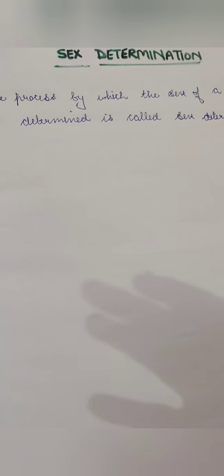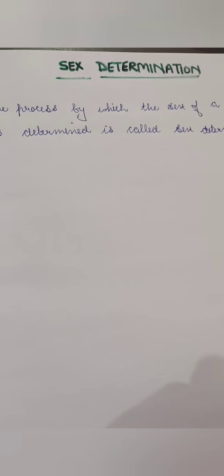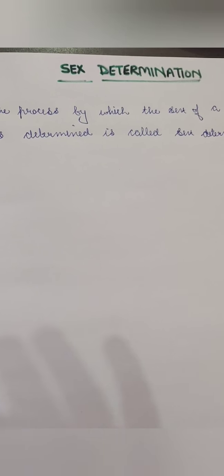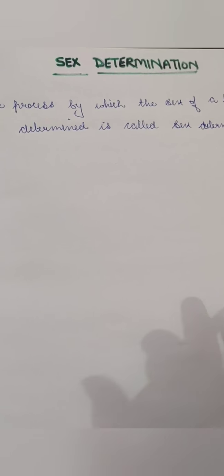So how do we know whether the offsprings, or we always think, how it happens that sometimes a baby girl is born and sometimes a baby boy is born? So that all depends upon the chromosomes. Now we all know that in the cell, we have also done this in class 8.